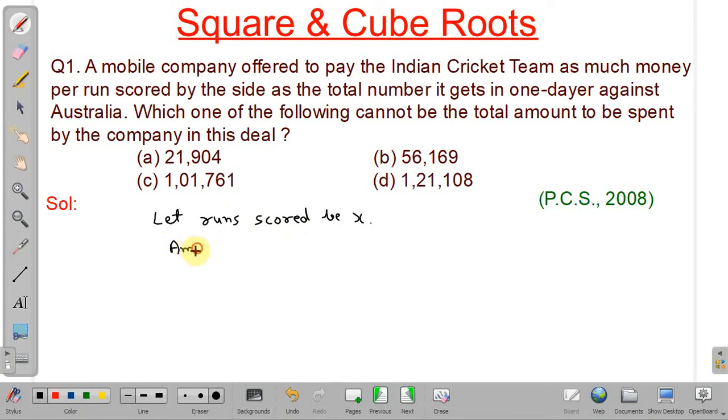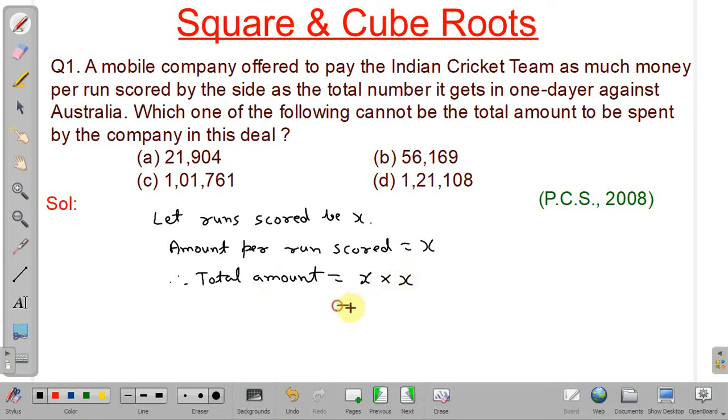Amount per run scored is equal to the total score, that is X. Therefore, the total amount will be equal to the total number of runs scored into the amount per run, that is X into X, which is equal to X square.